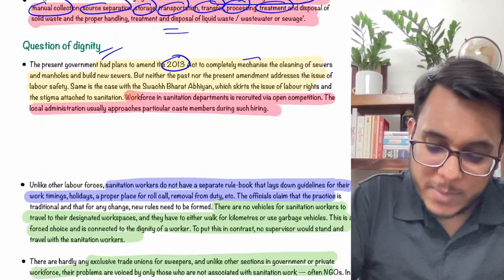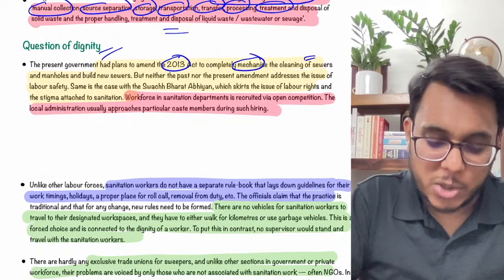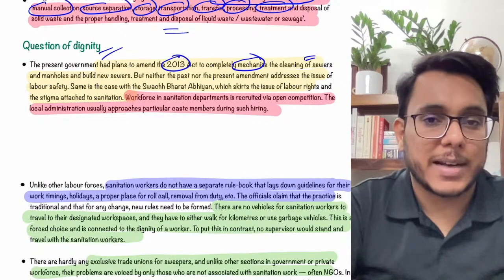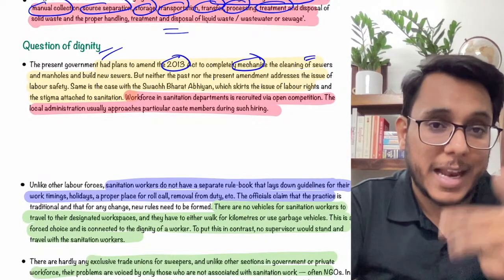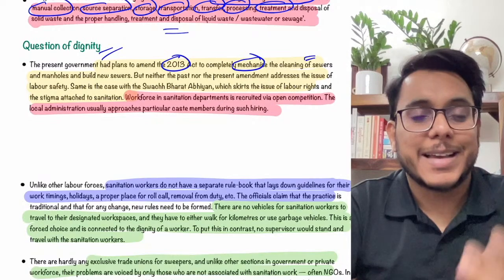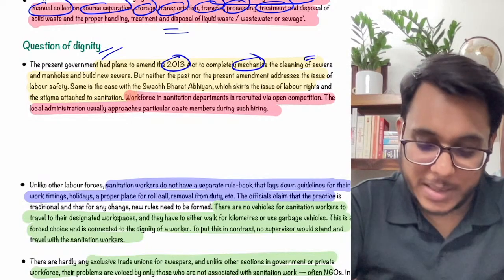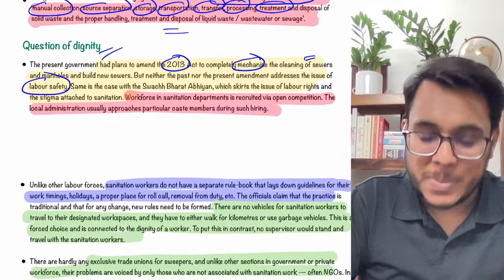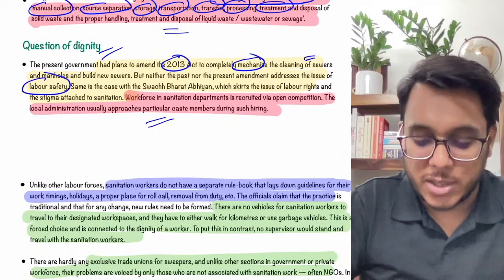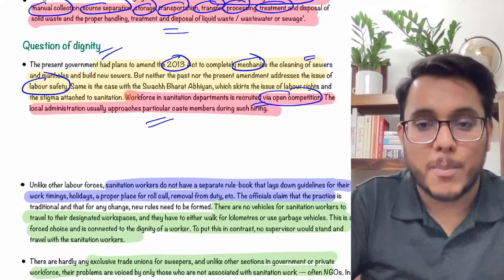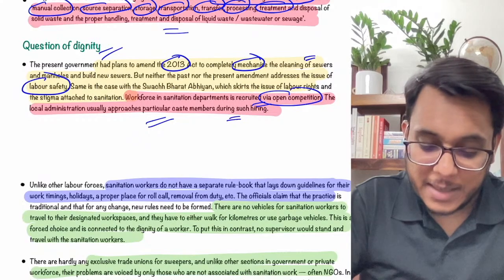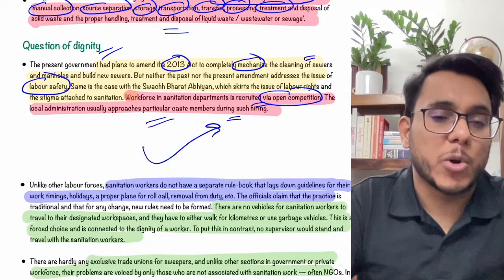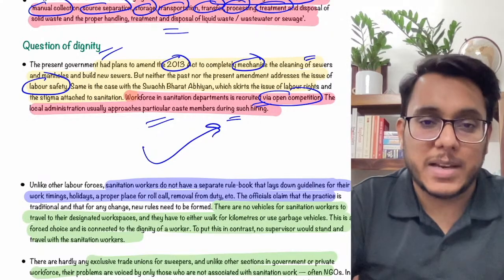It provided that there will be mechanization of the cleaning of the sewers. Moreover, the present government wanted to again amend this 2013 Act, and it wants further mechanization of the cleaning of sewers, potholes, manholes. But guys, they are not talking about labor safety anywhere. Is it clear? Now if you see the workforce in sanitation, it is recruited by open competition, but still it has been found that a particular caste is approached during the hiring. Why should only a particular caste do this particular type of work? Why is no action being taken?